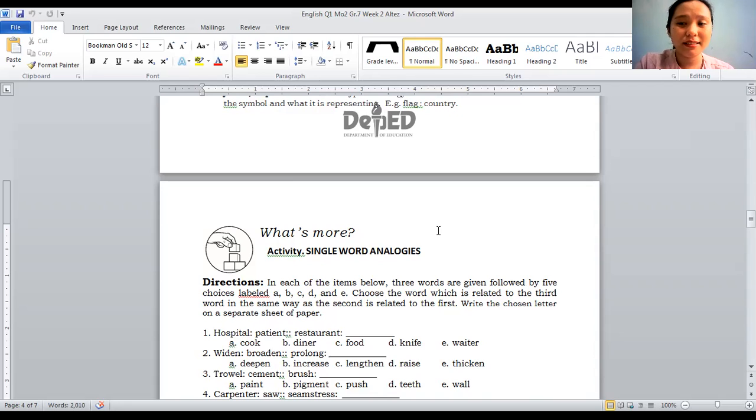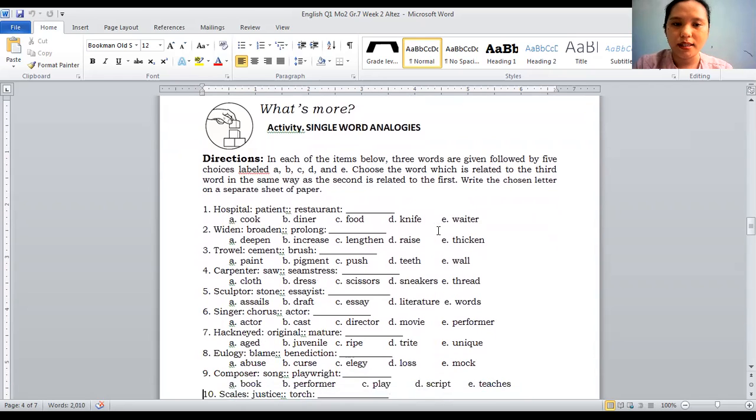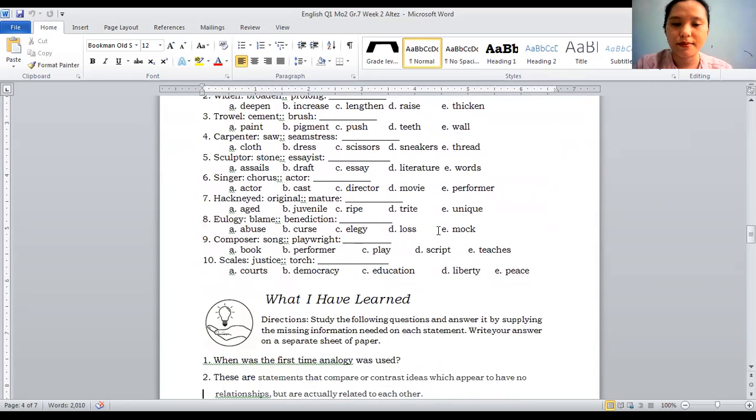Okay, not D. Teeth, since number 3 is about construction materials, not teeth. The answer is A. Paint. So trowel mixes cement, brush mixes paint. So that's the What's More activity, single word analogies.